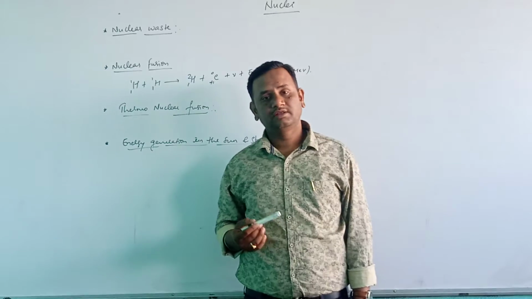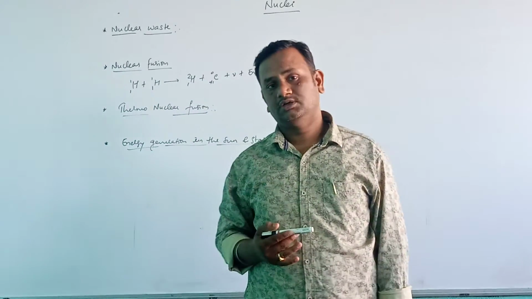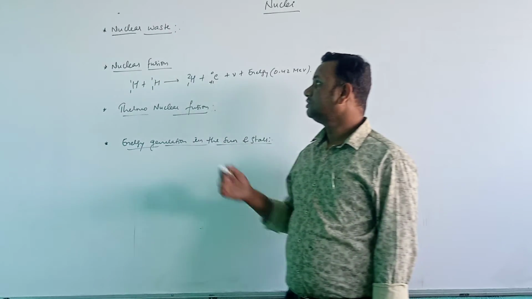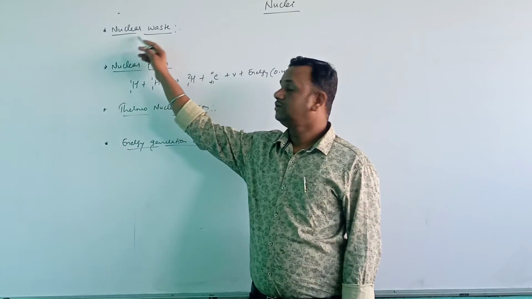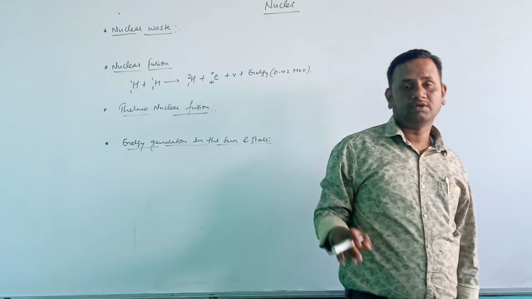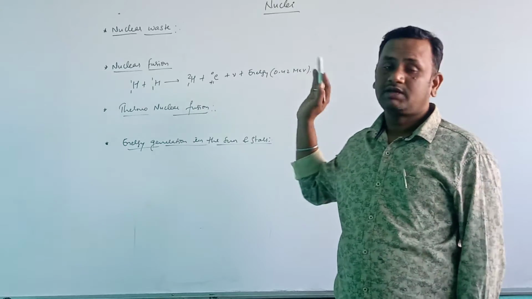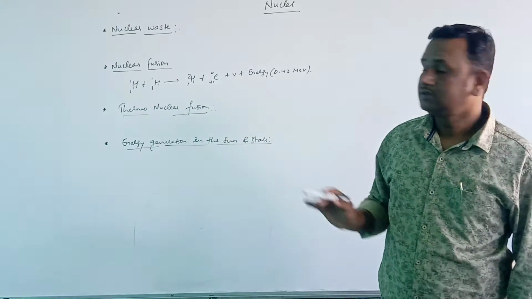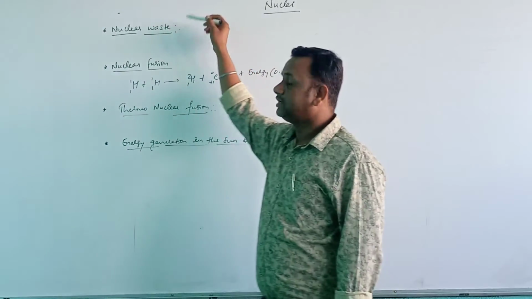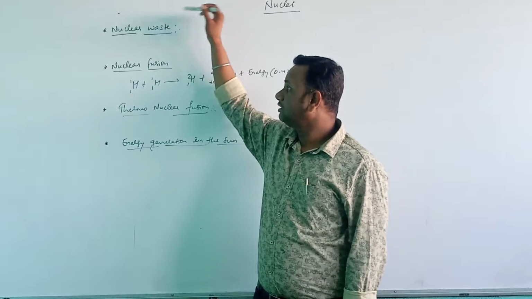To reduce that, the nuclear waste is dumped inside the underground of the earth, where we can reduce the harmful radiation emitted from the waste. So that is about nuclear waste.